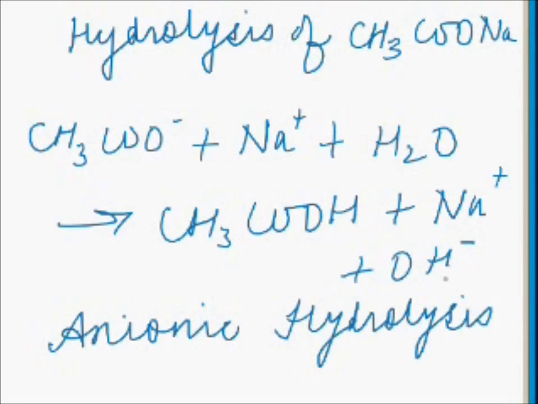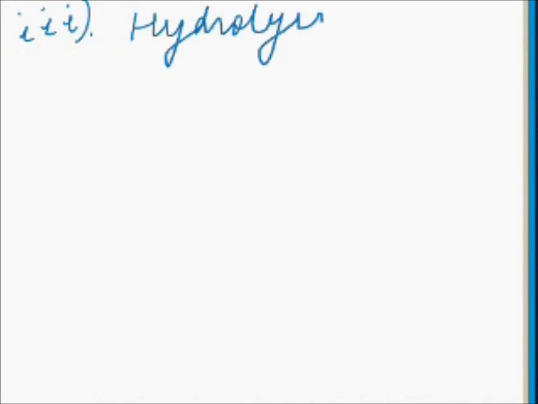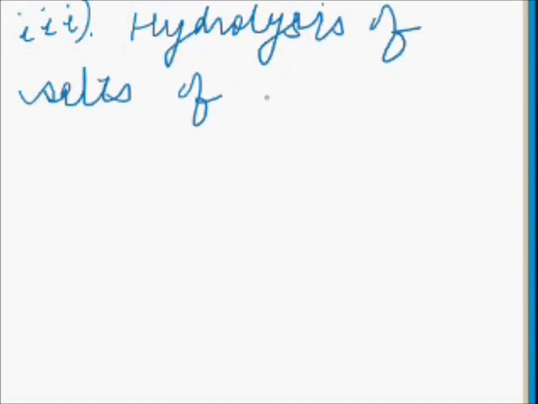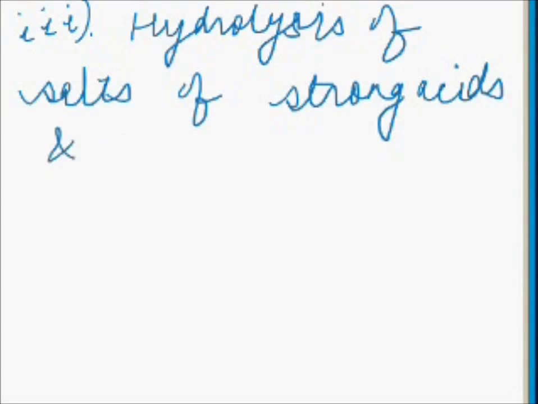The another type, which is the third type, is hydrolysis of salts of strong acids and strong bases.